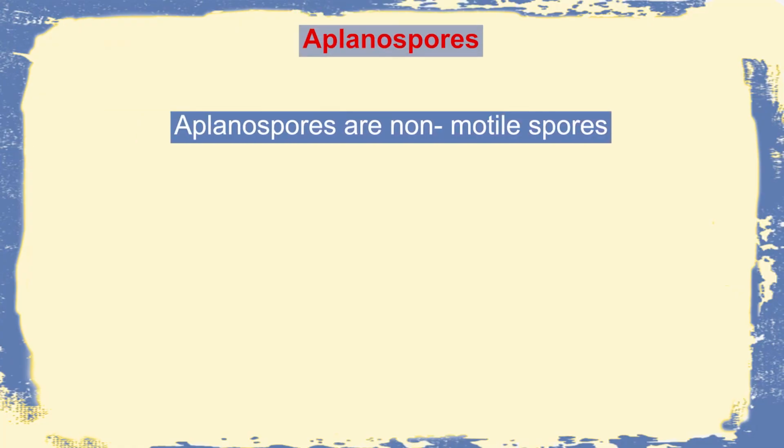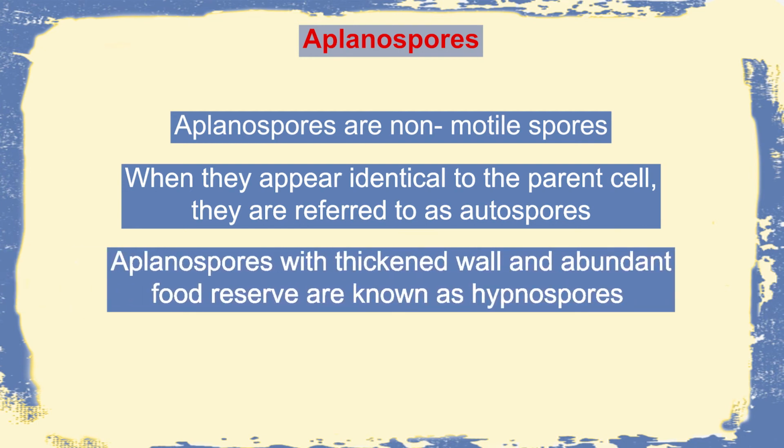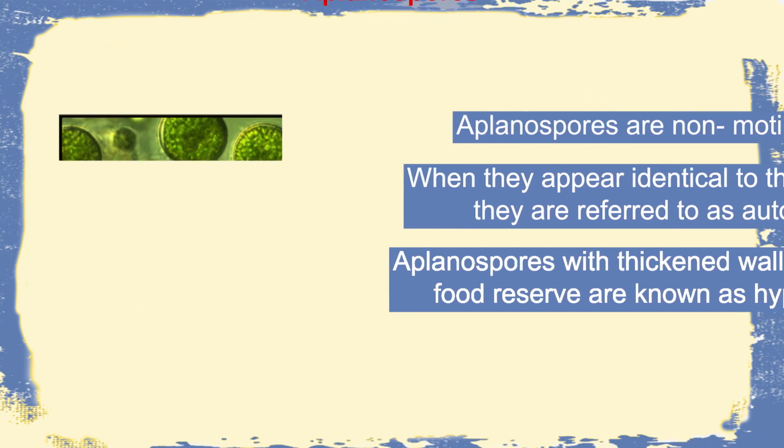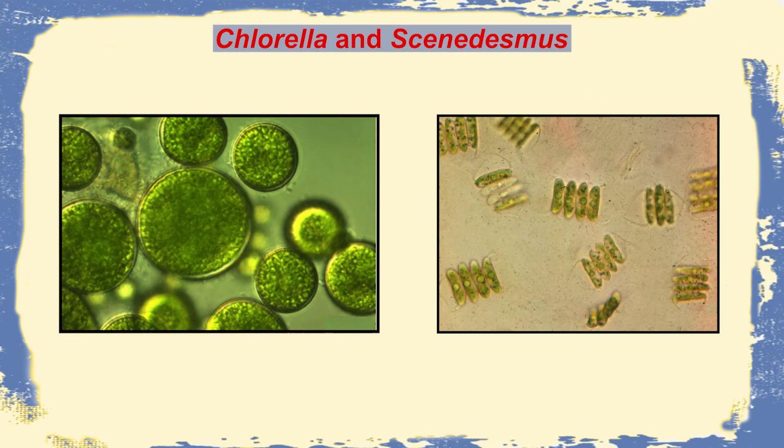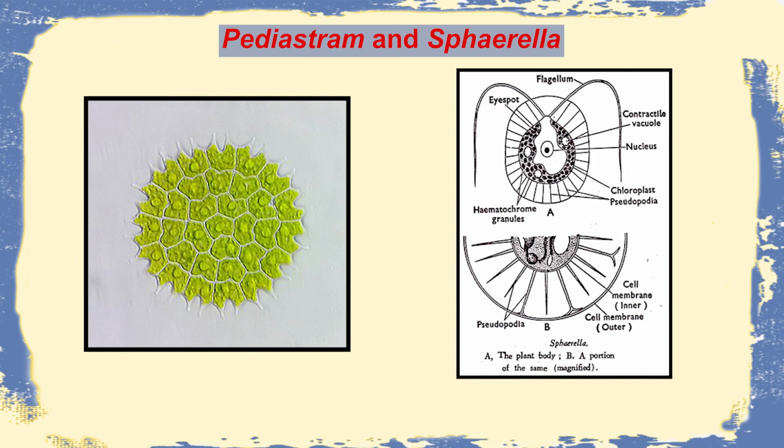Then we have the second variety of asexual spores, which are called aplanospores. Unlike the zoospores, aplanospores are non-motile, and they may again be of various forms depending on how exactly they look. If they are identical to the parent cell, they are called autospores. They can have thickened walls with abundant food reserves, and then they are called hypnospores. Examples of autospores are in Chlorella and Scenedesmus unicells, and examples of hypnospores we see in Pediastrum or Sphaerella.